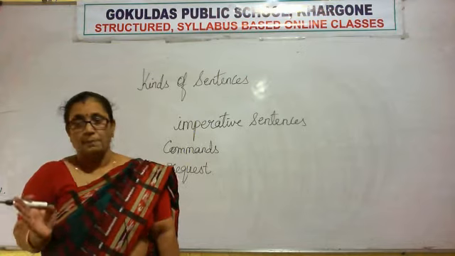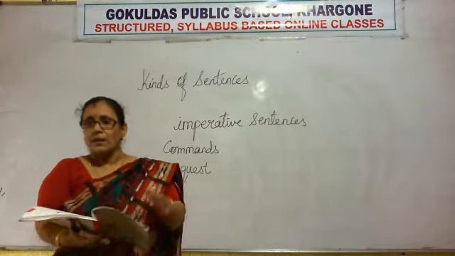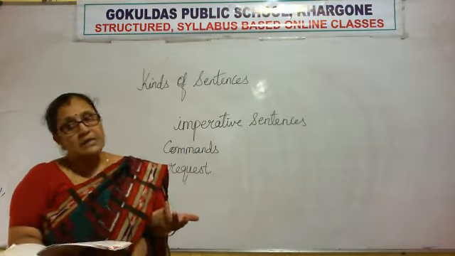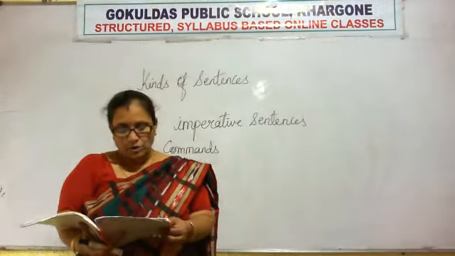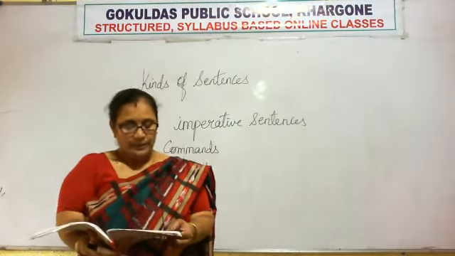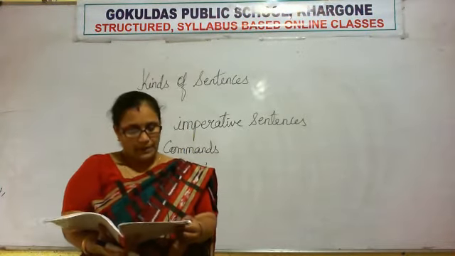Shut the window. Please sit down. Don't talk. Shut up. So these are the commands which are given by the teacher or someone else, anybody. Commands can be given by anybody, right? So these are imperative sentences which express an order or a command. An order or request always ends with a full stop, right?